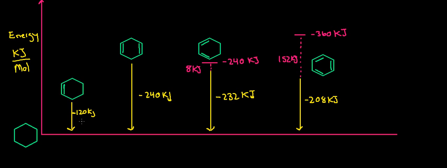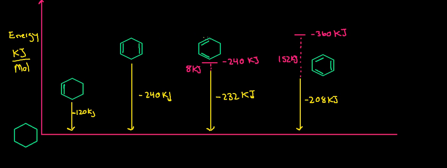Something with 2 double bonds, it's going to release 240. Something with 3, 360. Going along to the next example, here is a cycloalkene with non-conjugated double bonds. So they're not able to confer any kind of special stability to each other that we know happens with conjugated systems. When this is hydrogenated, 240 kilojoules of energy is released, just as expected.